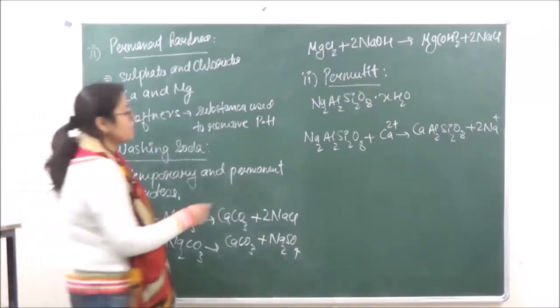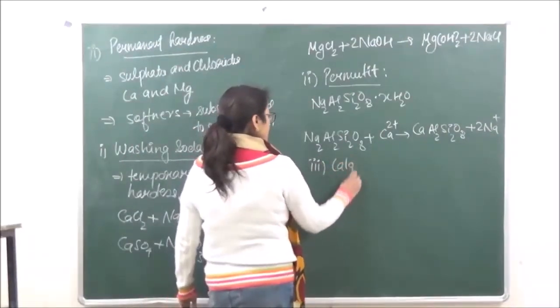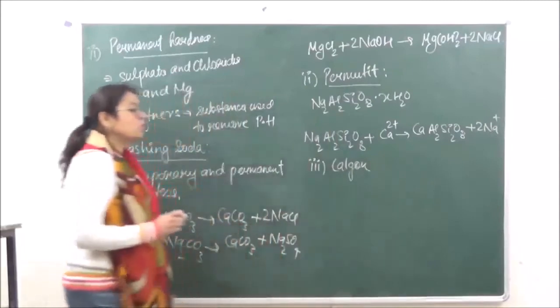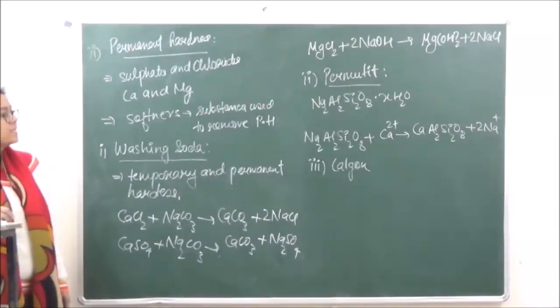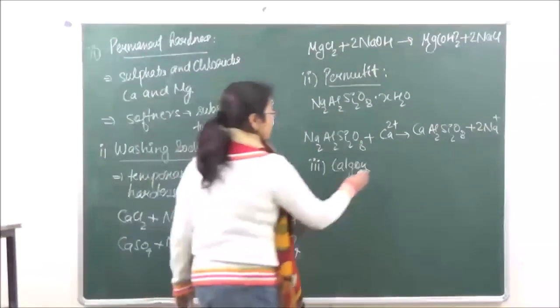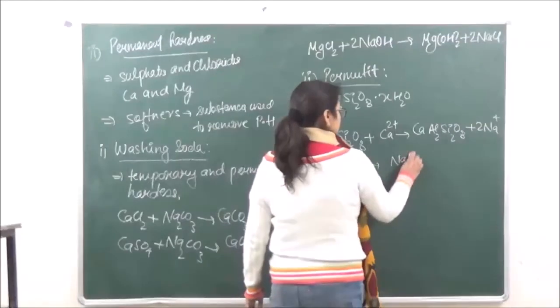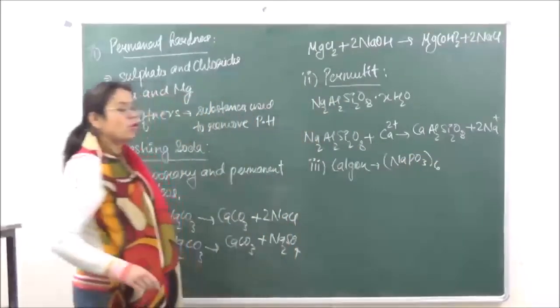Then the third method which we have is a softener known as Calgon. Calgon is sodium phosphate. Okay, so the formula is Na(PO3)6.